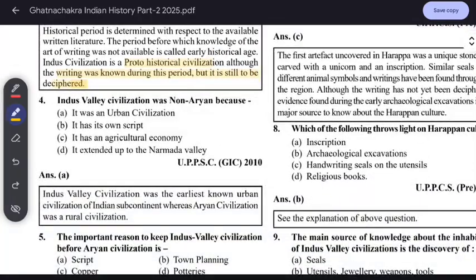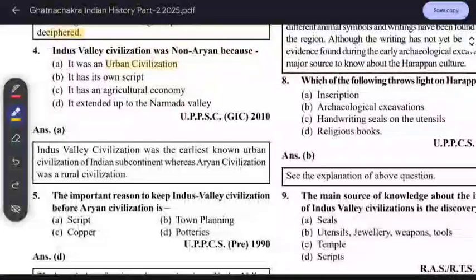The Indus Valley civilization was non-Aryan because it was an urban civilization. The IVC is famous for being urban. The Aryan civilization was a rural civilization, which comes mostly in the later Vedic period.